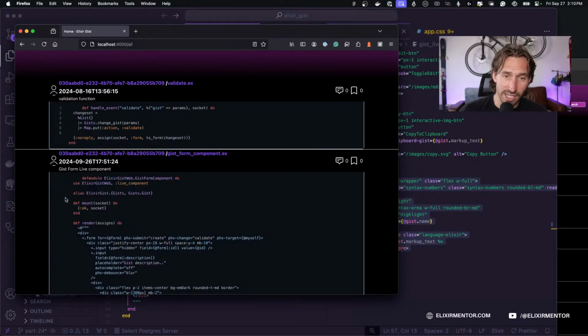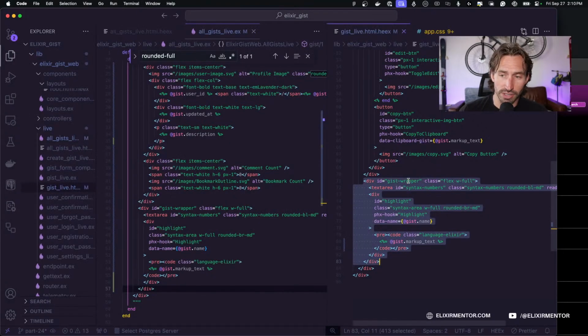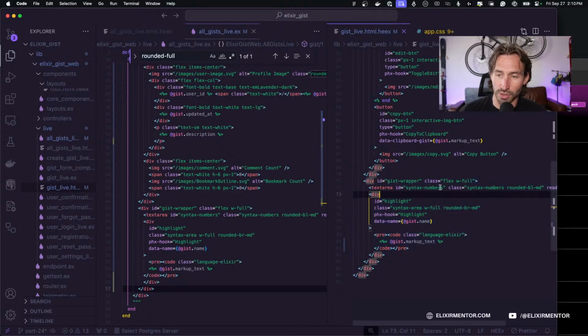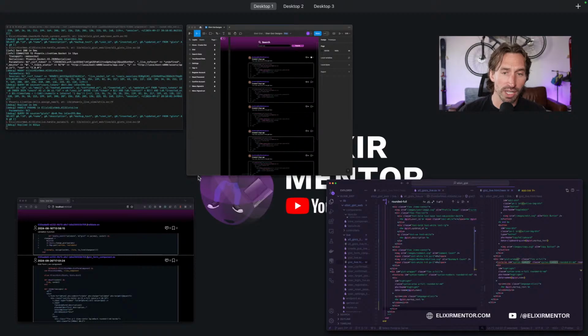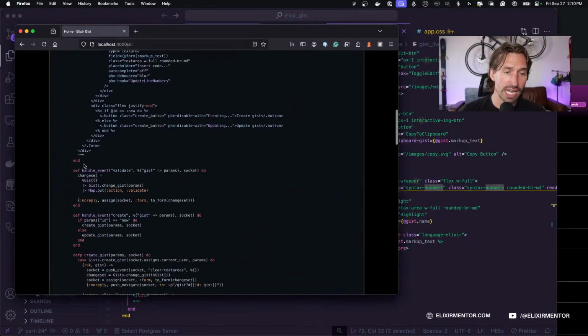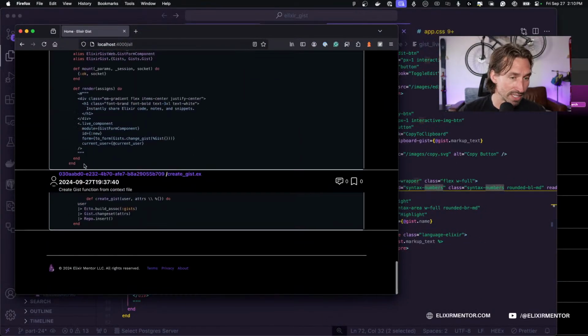And that's because for our JS hook to work, you need to have an identifying ID. And before, just calling it gist wrapper or syntax numbers was enough because we only were using it in one place on the view. And the problem with our all gist view is now we need it in multiple places, right?